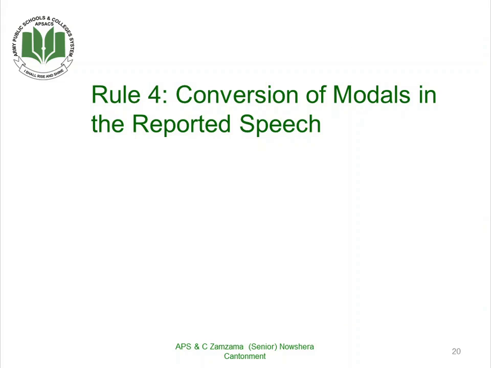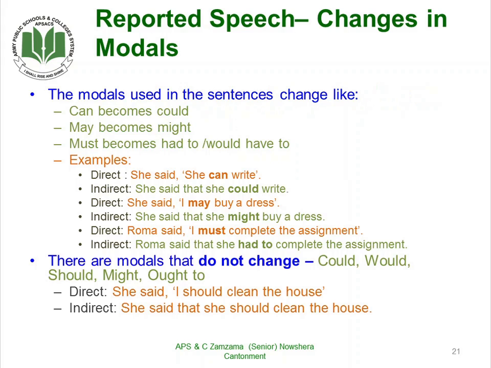Now, come towards the next one, rule number 4, conversion of modals in the reported speech. What happens to the modal verbs? The modals change, like can becomes could, may becomes might, must becomes had to or would have to, according to the structure of the sentence.